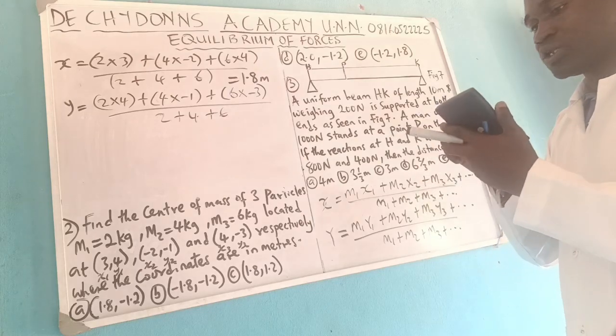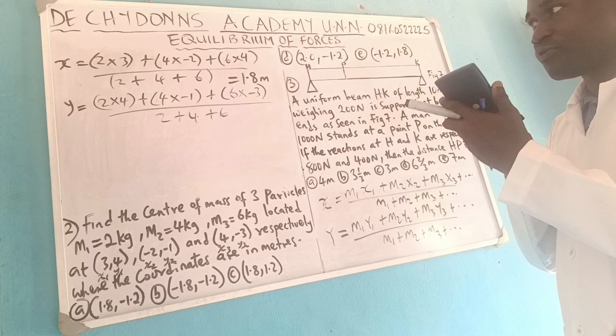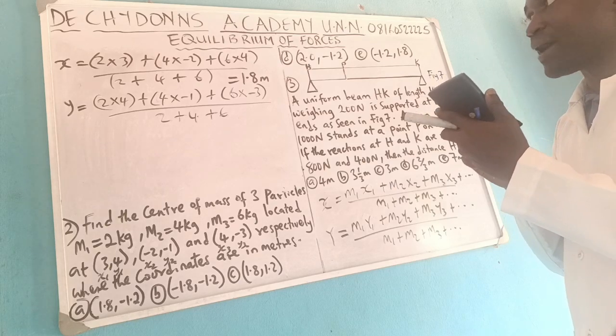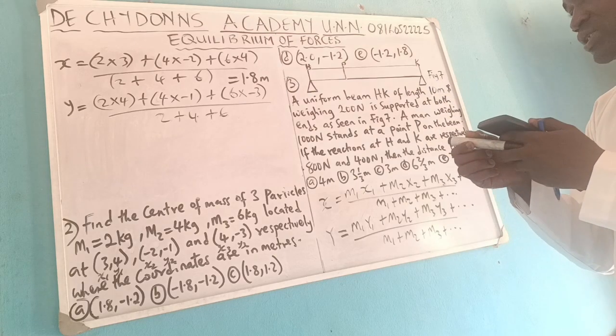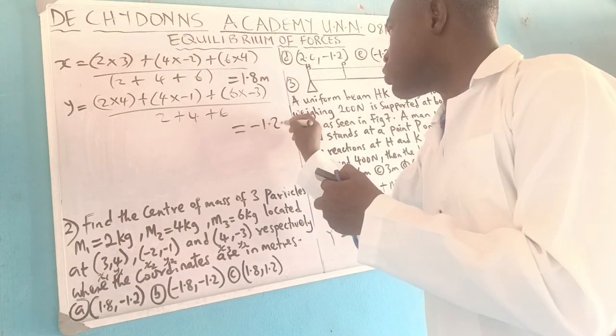You now do 2 times 4 is 8, then minus 18, divided by 12. That is minus 1.2. This gave you minus 1.2 meter.